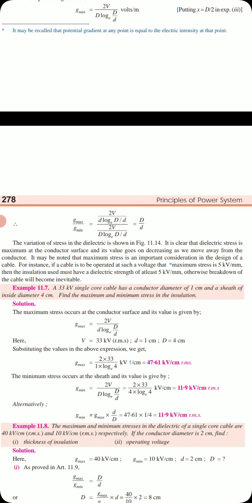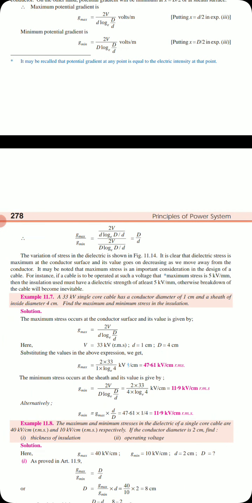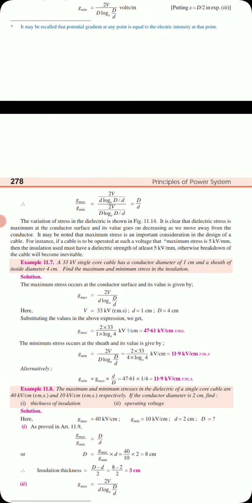It may be noted that the maximum stress is an important consideration in the design of a cable. For instance, if a cable is operated at such a voltage that the maximum stress is 5 kV per millimeter, then the insulation must have a dielectric strength of at least 5 kV per mm. Otherwise, breakdown of the cable will become inevitable. So the dielectric strength decides the breakdown strength of the insulation.